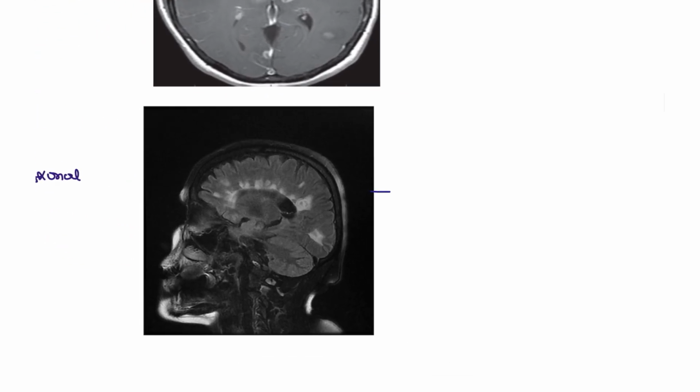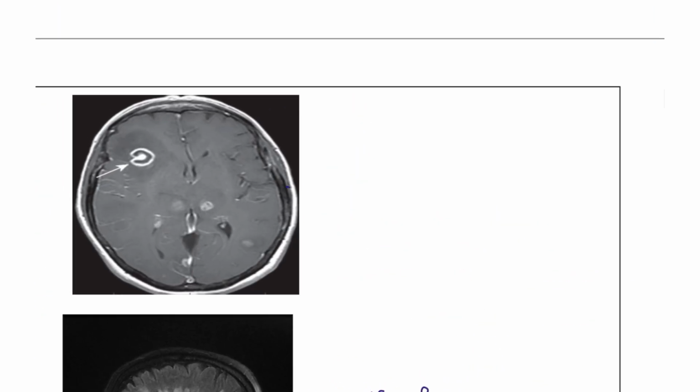Next, this is Dawson's finger appearance, seen in multiple sclerosis. This is seen in the multiple sclerosis condition. Next, this is a target sign and ring sign seen in TB. Okay, TB meningitis, that you are going to see in this condition.